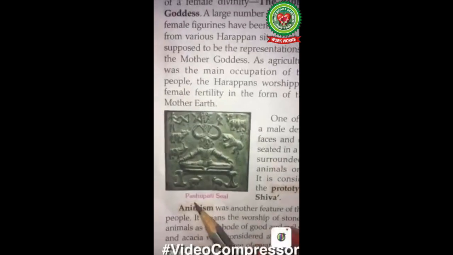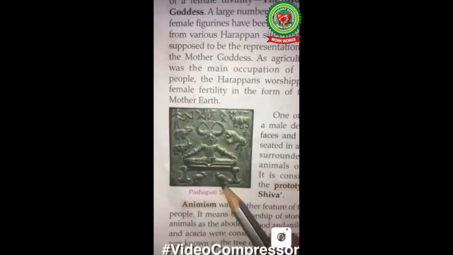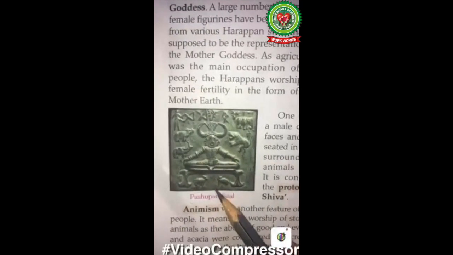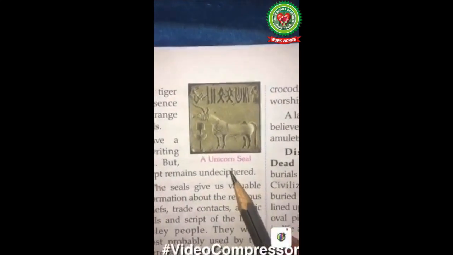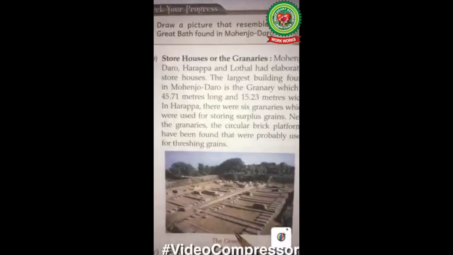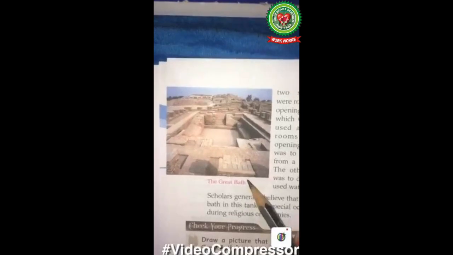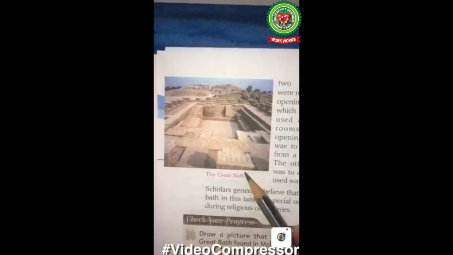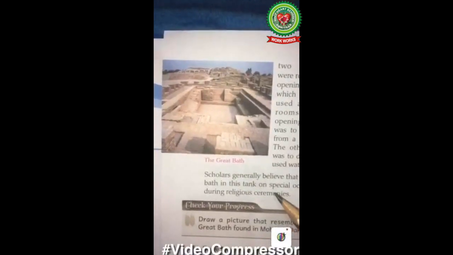Have a look at the Pashupati seal. This is a remain or stamp we got, which is proof of the Indus Valley civilization. One more seal is there in your book, a unicorn seal. It's a stamp. In your book you can also have a look at the Great Granary, the storehouse of grains, and the Great Bath at Mohenjo-daro. These are the sources of information. We got to know how the cities were over there in the Indus Valley civilization time.